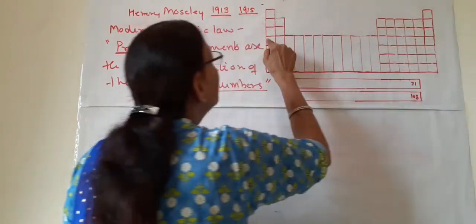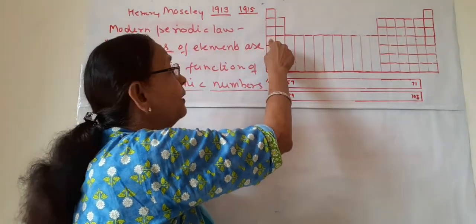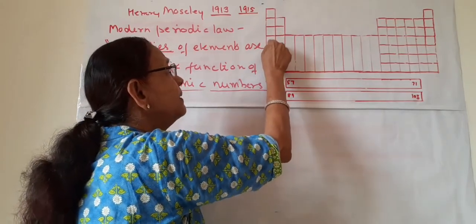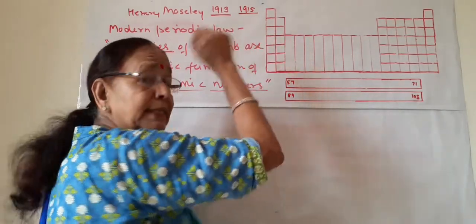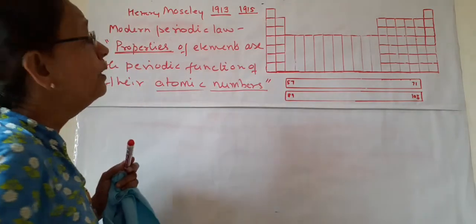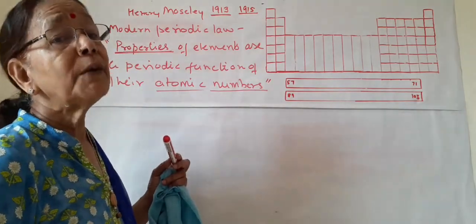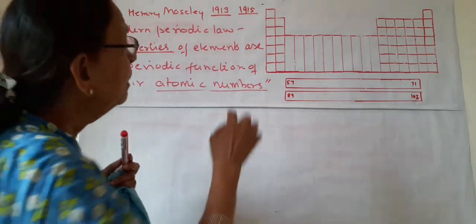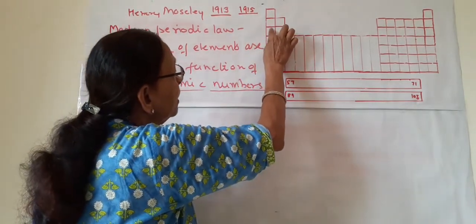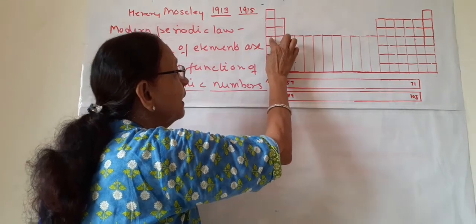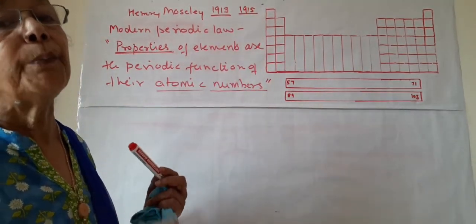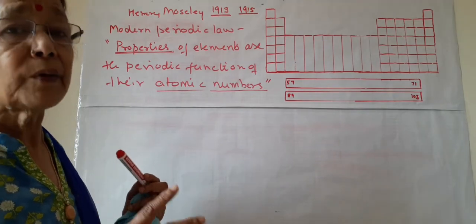After this, the property of some other element will be repeated after a regular interval, and then this element will come under this element. That is, there will be periodicity in the properties of elements. And why is this periodicity there? Because the electronic configuration of this and this element are similar. There is also periodicity in the electronic configuration.